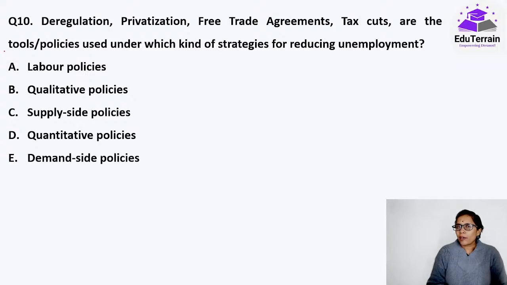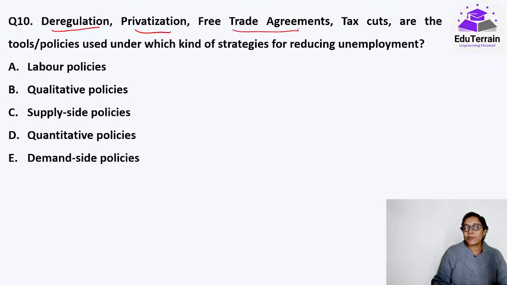Now, when we talk about unemployment, there are various strategies that need to be taken up in order to reduce unemployment, right? For which there are various policies. There are two major types of strategies that can be used. Now, deregulation, privatization, free trade agreements, tax cuts: these are the tools or policies used under which kind of strategy? As I said, there are two kinds of strategies for reducing unemployment.